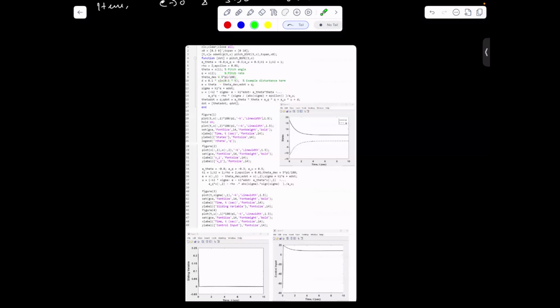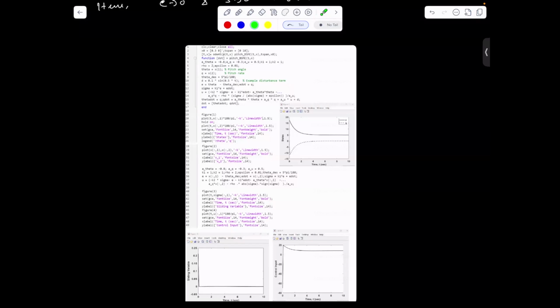You can see that the pitch angle converges to 5 degrees in finite time, and the states approximately converge to the sliding surface as S goes to 0. We can also see that this control is highly robust, because even in the presence of disturbance, the system is stabilized and reaches the desired values in finite time.